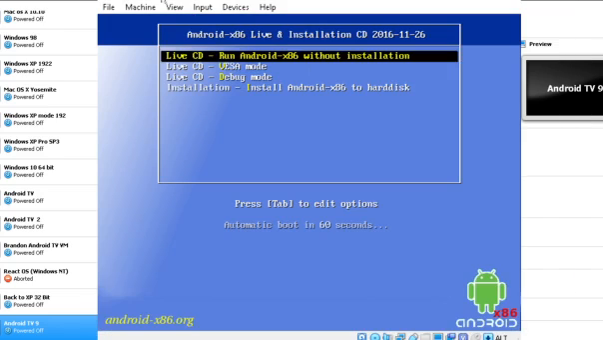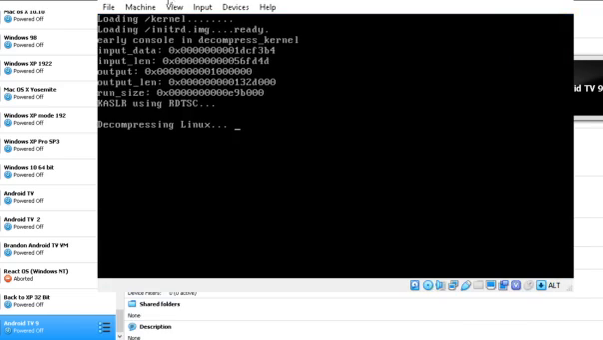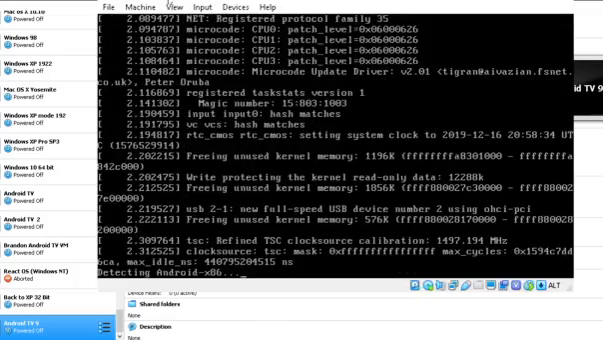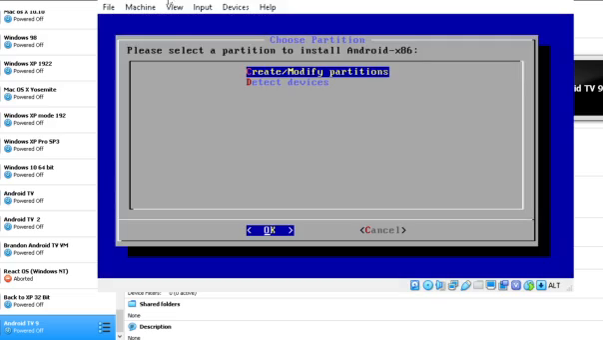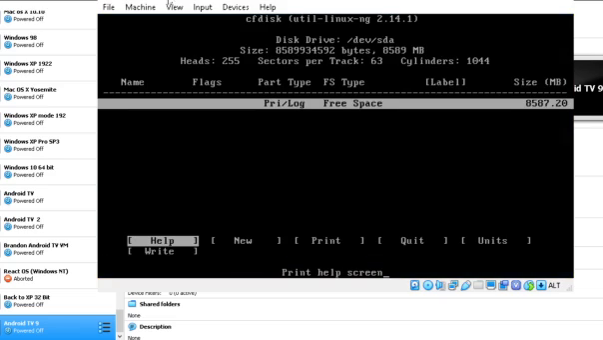Alright, so when you're on this screen right here, click on Install Android x86 to hard disk. It'll come up with all this information. Just leave it for a bit. Now, if you get to this screen right here, click on Create/Modify partitions. Click on No for GPT. And it'll come up with this screen.